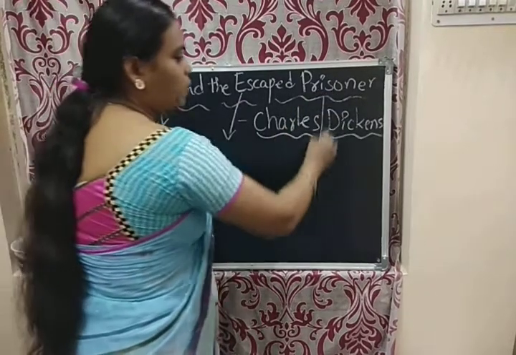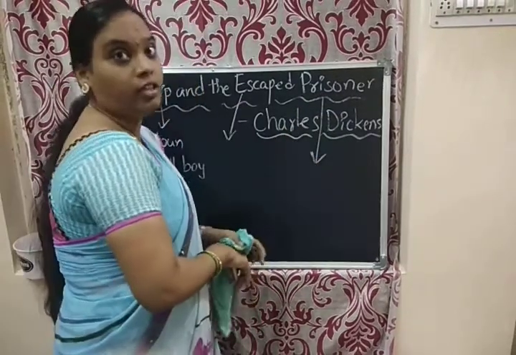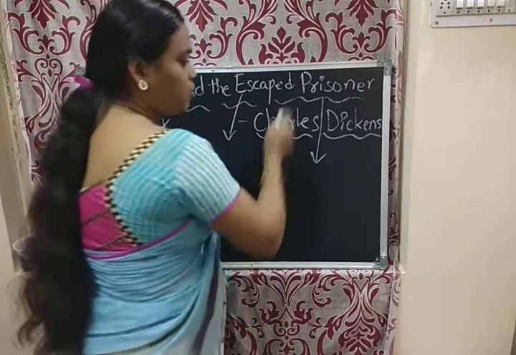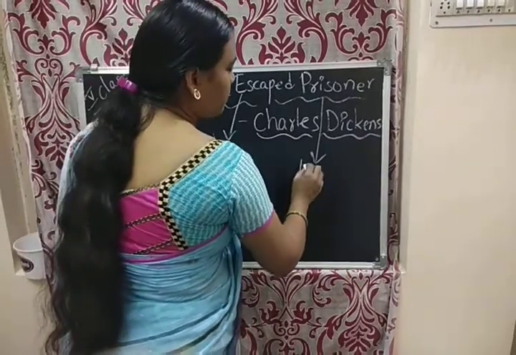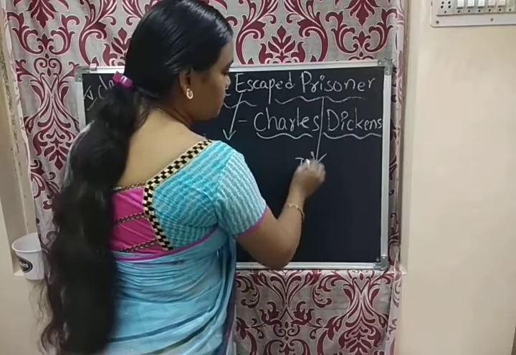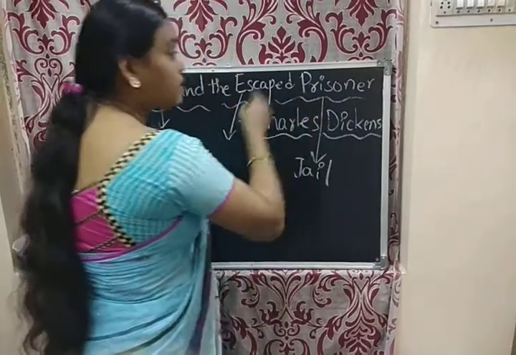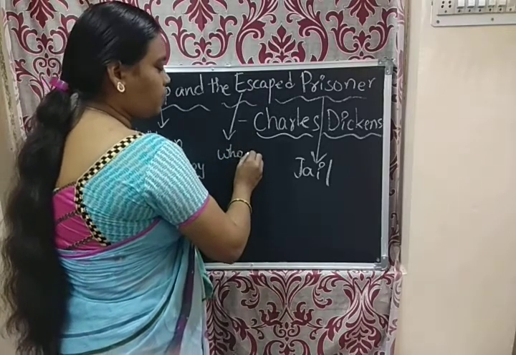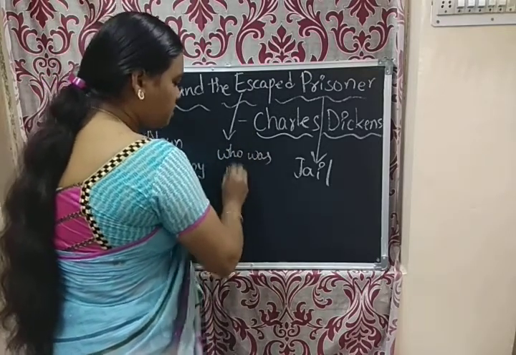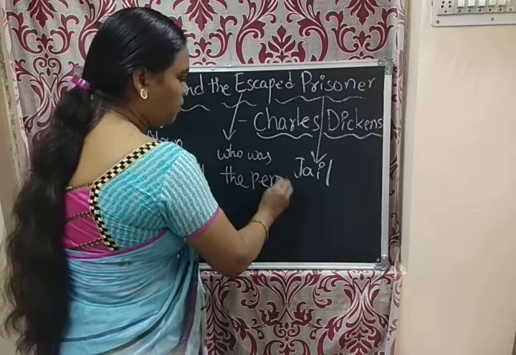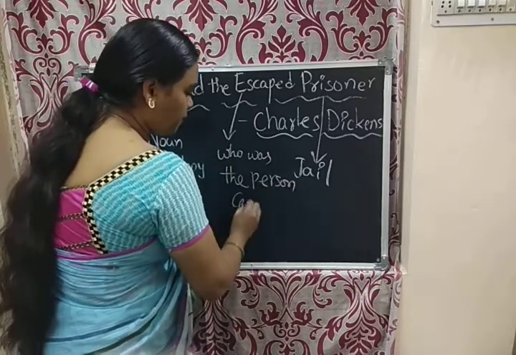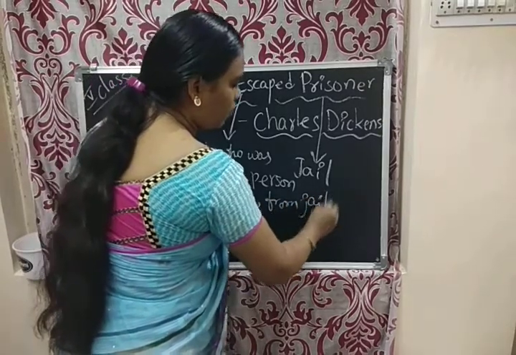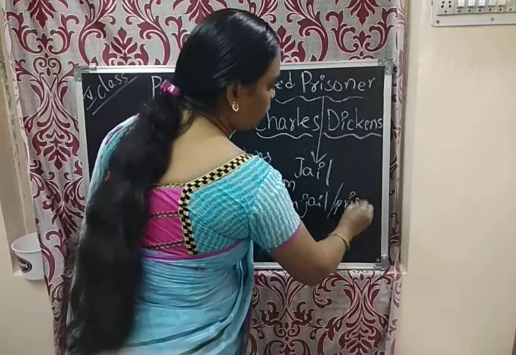Okay. And prisoner. Prisoner means who is kept in jail. Thieves, people are there, no? So prisoner in the sense who is kept in jail. So escaped prisoner in the sense, who is the person who came from jail or prison.